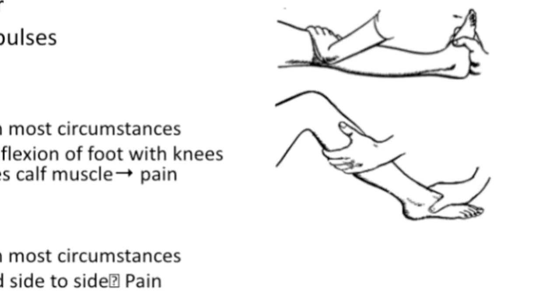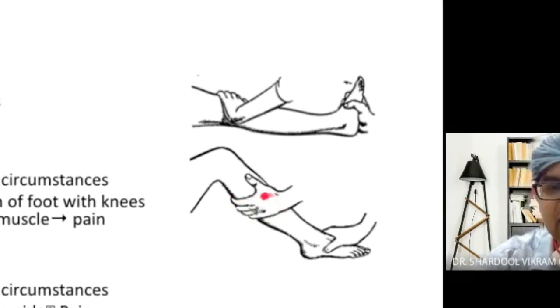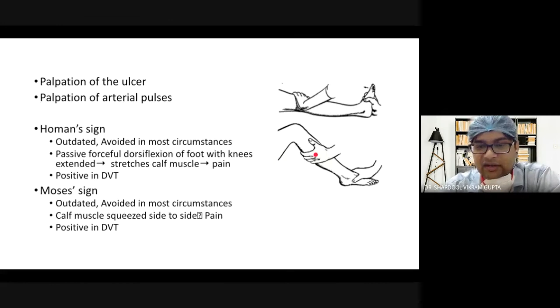The Homan test says that on passive dorsiflexion of the foot with the knee extended, due to stretching of the calf muscle, there will be pain. So in DVT, you will find a positive Homan sign. There is another sign which is known as Moses sign. In a semi-flexed knee, you squeeze the calf muscle in a side-to-side manner, and you will see that there is pain. So it is again positive in DVT.